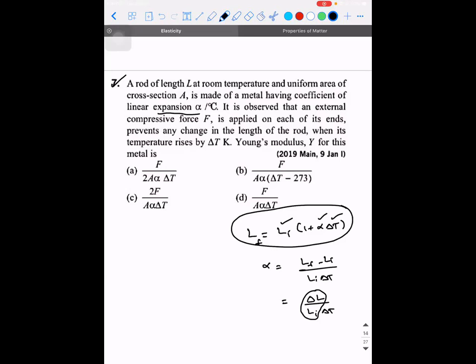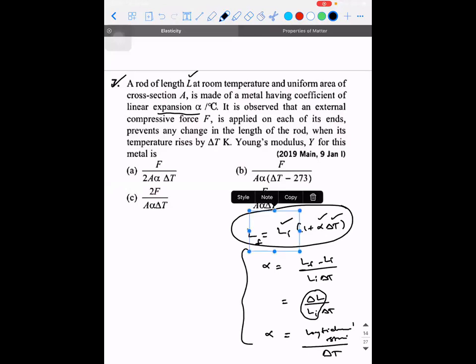Strain. Longitudinal strain. Yes, it is longitudinal strain, divided by delta T. So can I call this alpha? Now, this is the concept I explained. Now let's read the question again.